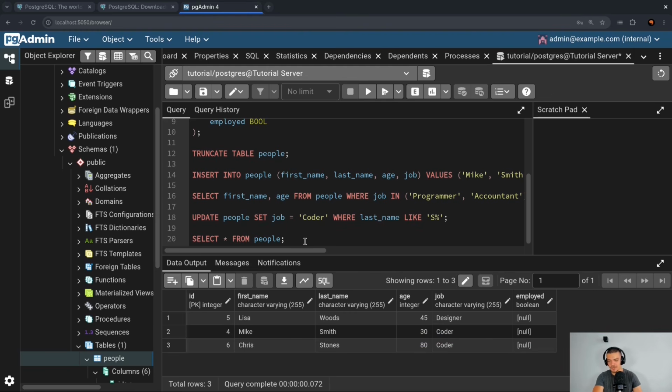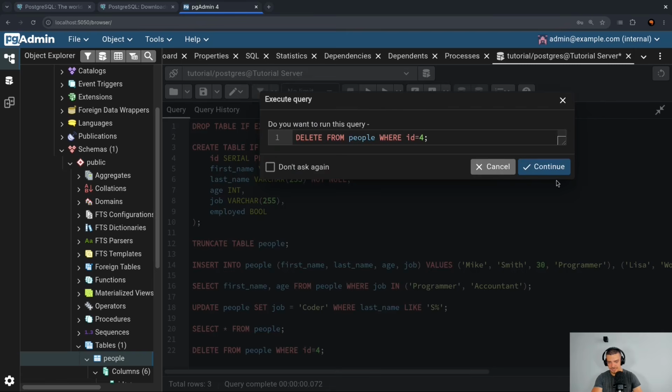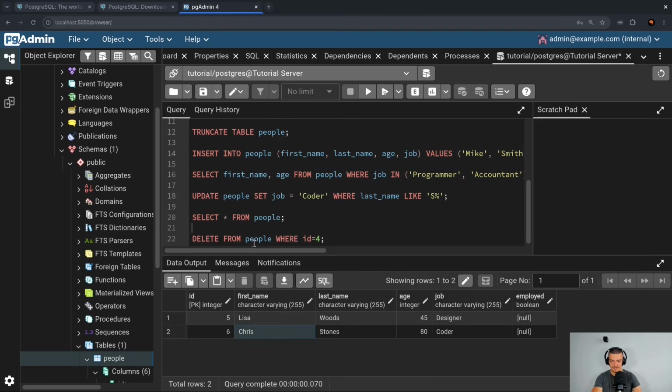And finally, of course, we can not just add information, we can also remove information. So we can also go ahead and say delete from people, and then I can say where. Again, condition can be multiple rows, affecting multiple rows, or just a single one. I can say where ID equals 4, I think was Mike in the output right now. So if I run this, we should be able to see that Mike is no longer part of the table. We only have Lisa and Chris. So delete from, and then a condition. This can again be 500 rows. This will just delete the entries.